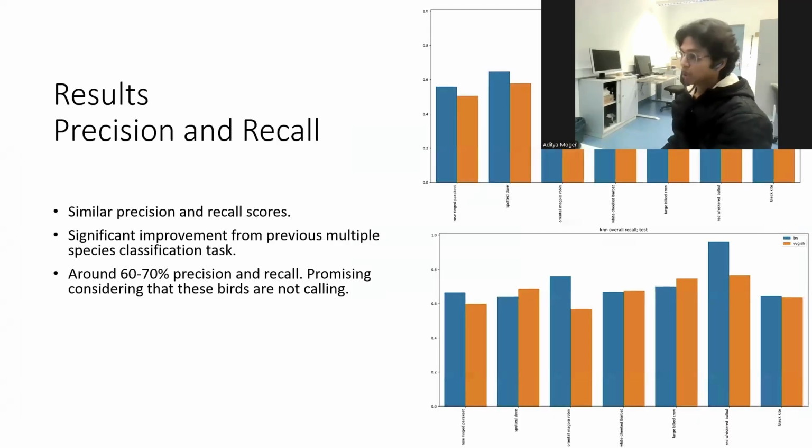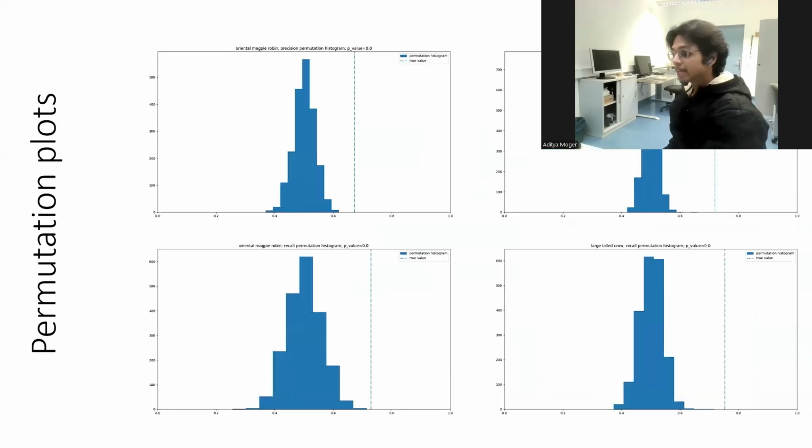Let us look at the results for our models. Precision and recall are almost equal and high. This is a good sign. The scores range from 60% to 80%, which isn't perfect, but considering that the model is making predictions of non-vocalizing birds from audio files that capture soundscape data, these are good scores. Again, doing permutation tests on individual models also tells us that the data has quite a lot of information, as the p-value is 0 in these plots.